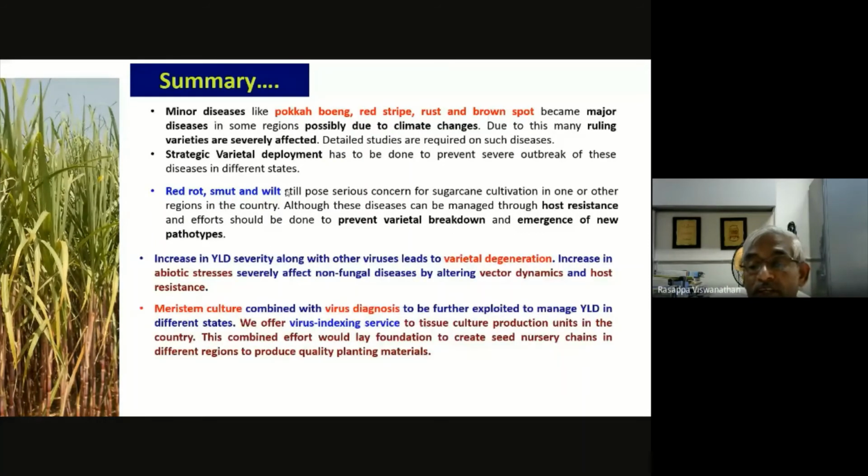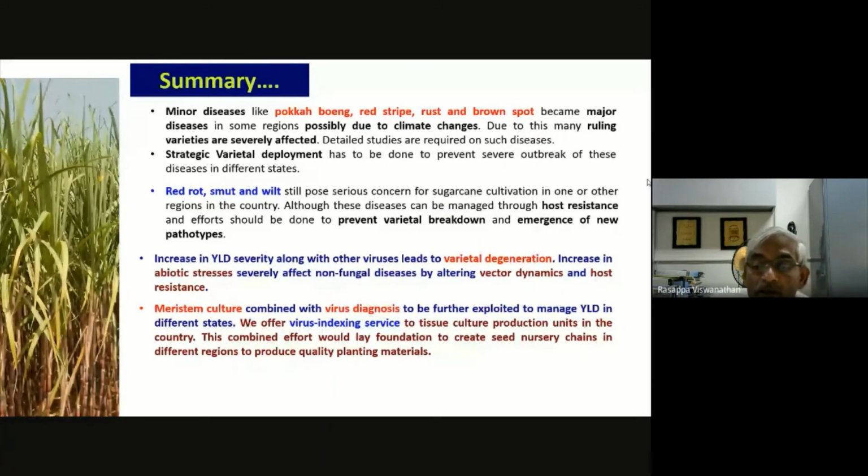We cannot prevent the emergence of new pathotypes, but we can slow down, or reduce the virulence of, the new pathotype. Whatever new pathotype has emerged is highly virulent. The isolate which we isolated from 0238 was knocking down any variety. So now a super strain, a very virulent strain, has emerged. This issue we have to really focus on. And the same scenario we found in the 1990s, when, with COC 671, we found a super virulent strain.